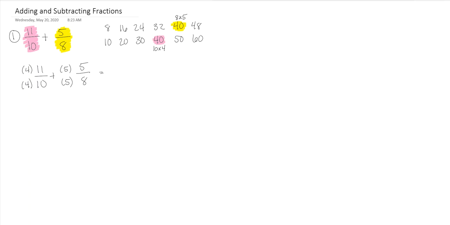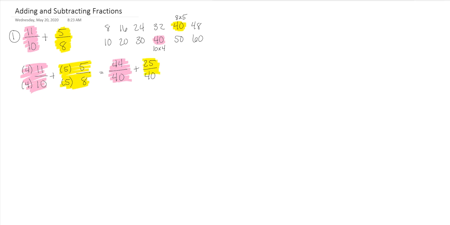So 4 times 11 is 44, and 4 times 10 is 40. We're focusing on just this one right here. That's what we just did. Then we multiply these guys: 5 times 5 is 25, and 5 times 8 is 40.